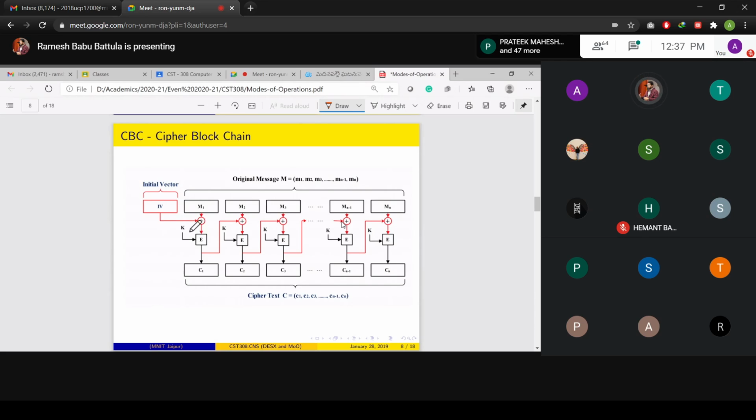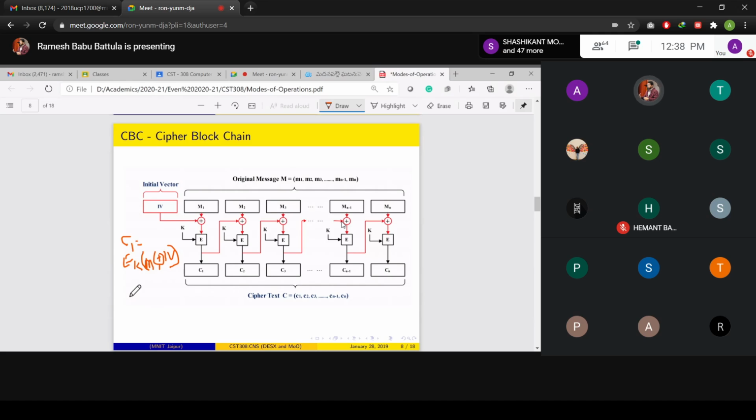So how can I write this in equation form? First, what is required for me to define? I want to define C1. C1 is equal to encryption with key K of M1 XOR IV. Clear? First I want to define C1, then only am I able to define all the remaining ones.